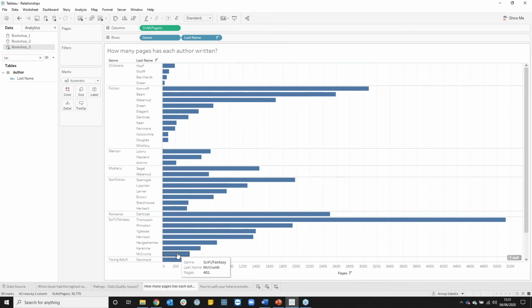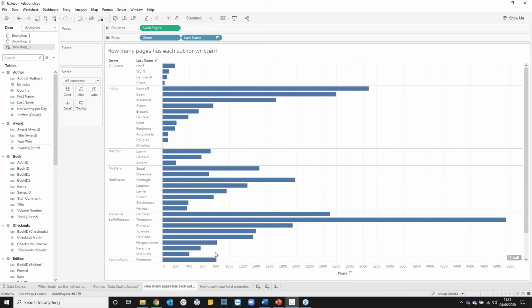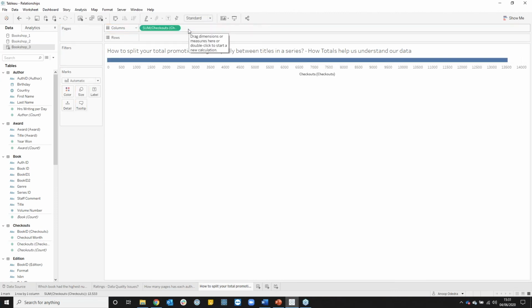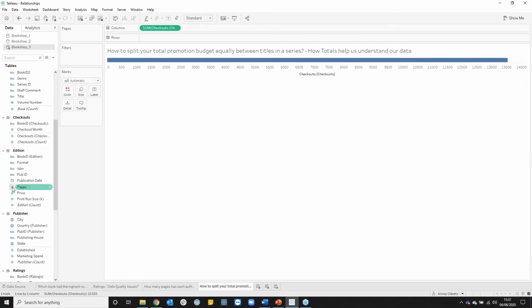My next question is, I want to know the promotional budget for each series. So here we can see I've brought multiple tables together, but I want to look at the promotional budget for each of my series of books. So let's have a look at that. I want to build my view up by looking at the sum of checkouts. So let's bring checkouts out first. And print run size, which is easy to search.